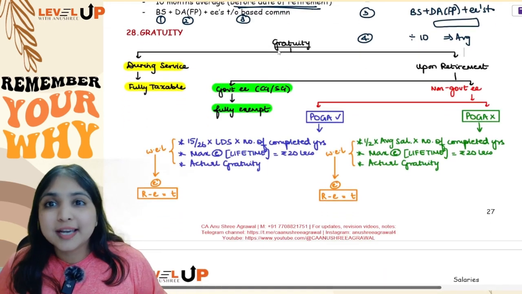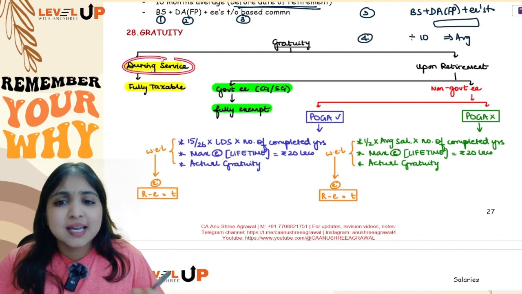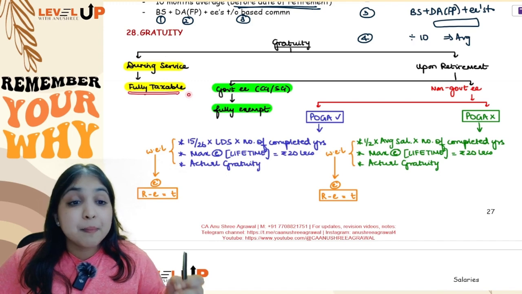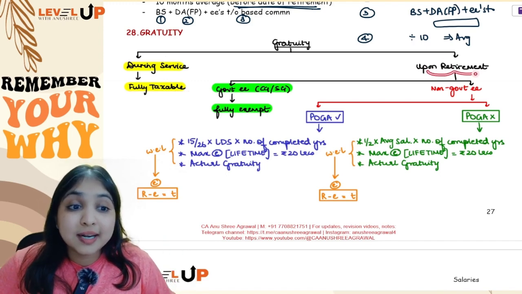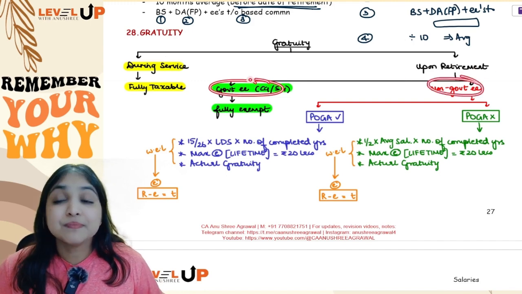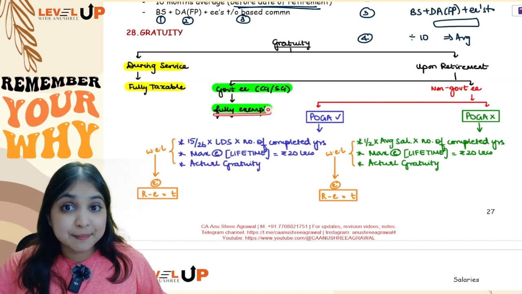Now let's talk about gratuity. See, gratuity also same thing. If you are receiving gratuity during service, doesn't matter what kind of employee, gratuity during service will be fully taxable. But if the same gratuity is received upon retirement, then we will check, is our employee a government employee or a non-government employee. Government employee receiving gratuity upon retirement is going to be fully exempt, same like leave salary.